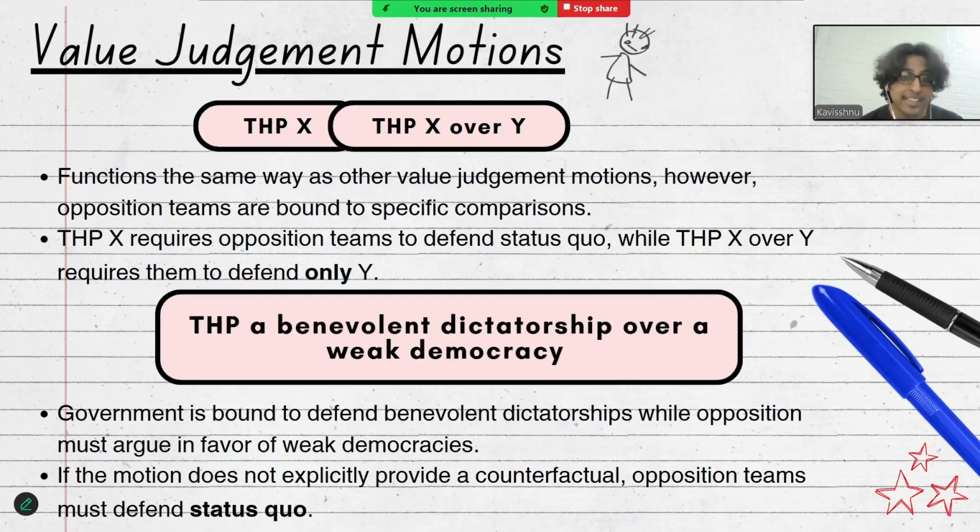So in the motion, this house prefers a benevolent dictatorship over a weak democracy, the government team is bound to defend benevolent dictatorships, while the opposition team must argue in favor of weak democracies. If the motion were to just be, for example, this house prefers benevolent dictatorships, without explicitly stating a counterfactual that the opposition teams have to defend, then opposition has to defend status quo. So whatever the form of government within the context of the debate is, has to be the counterfactual that opposition teams defend.